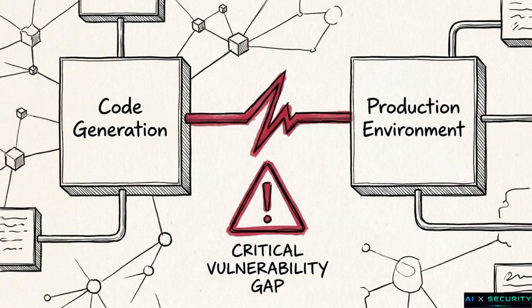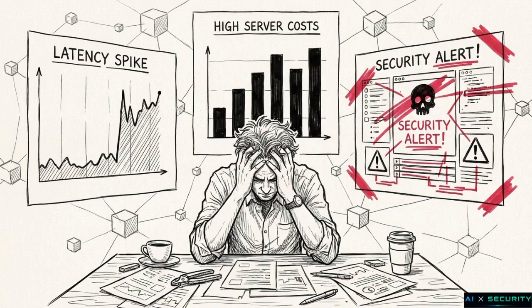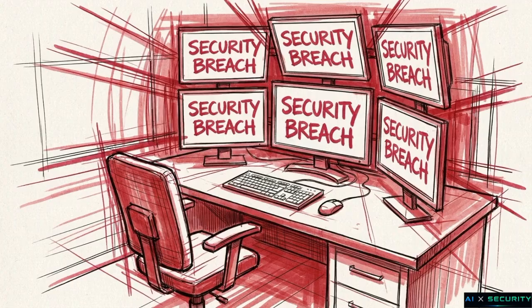These two inadequate solutions leave a critical vulnerability gap in the modern software supply chain. The defense is either too slow for deployment or too expensive and destructive to the underlying model. Engineers currently balance three incompatible variables. They must accept high latency, pay massive compute costs, or leave automated pipelines exposed to active security threats.